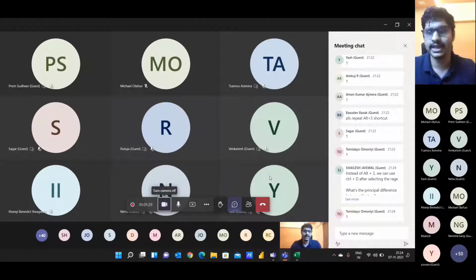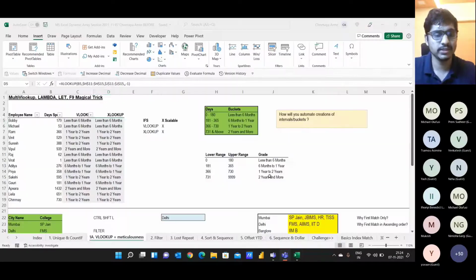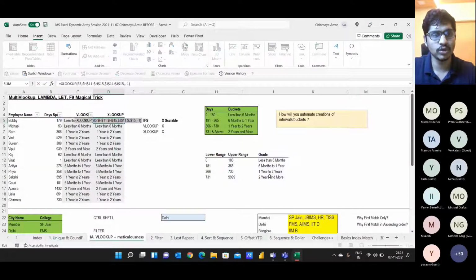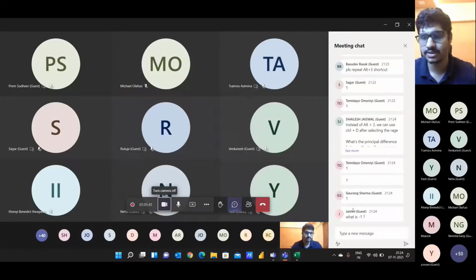So are you guys clear with XLOOKUP? Then I'll come to why XLOOKUP is better than VLOOKUP. Are you guys clear with XLOOKUP? Just let me know in the chat box. I'll paste the formula for your reference in the chat box so you can also try it on your systems.